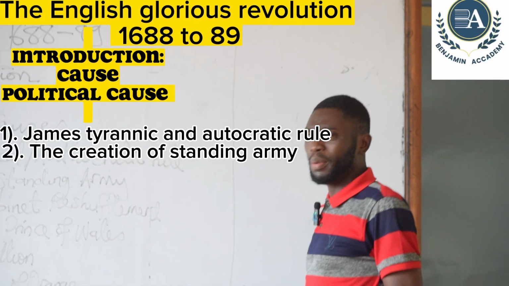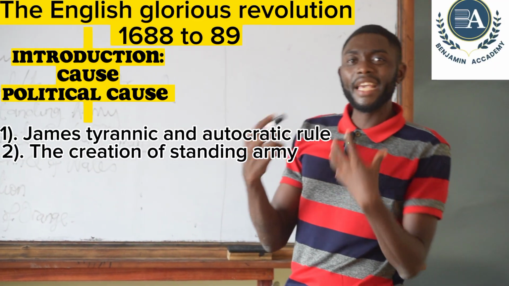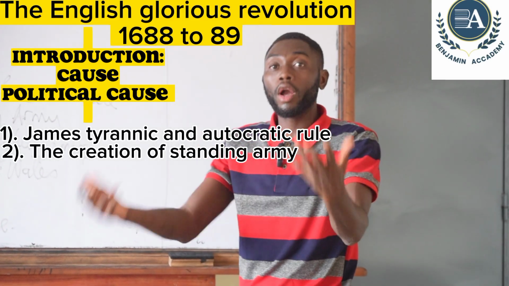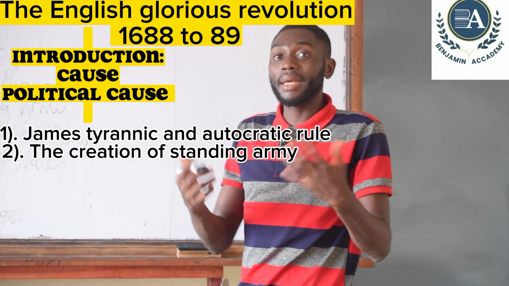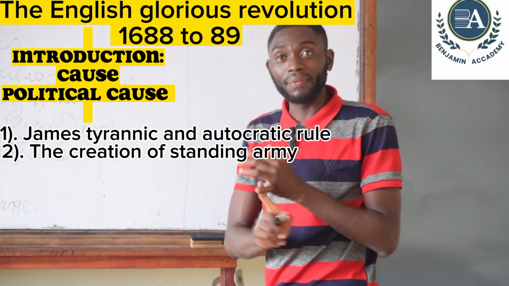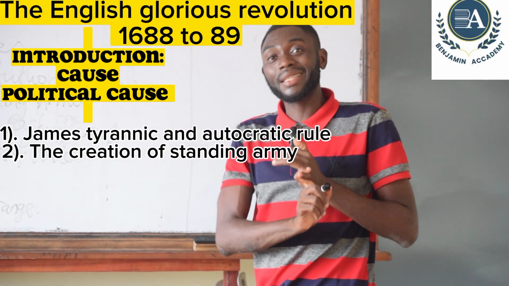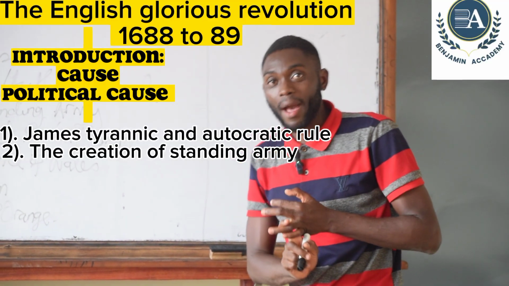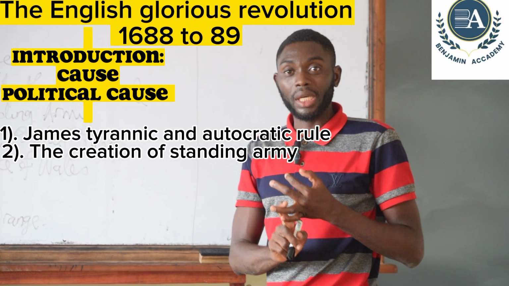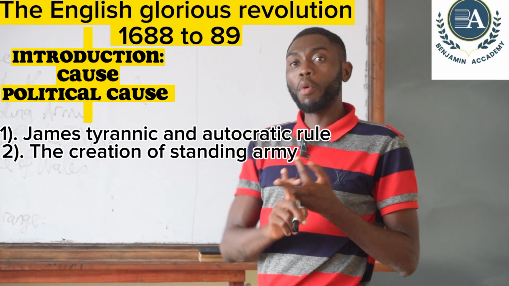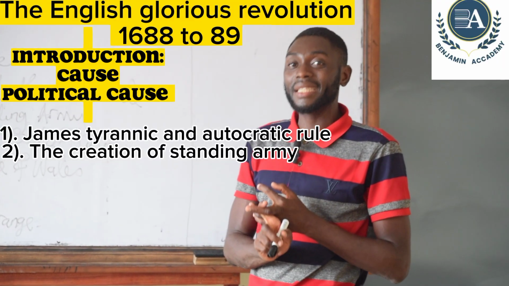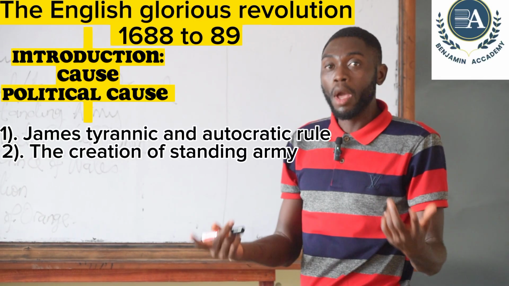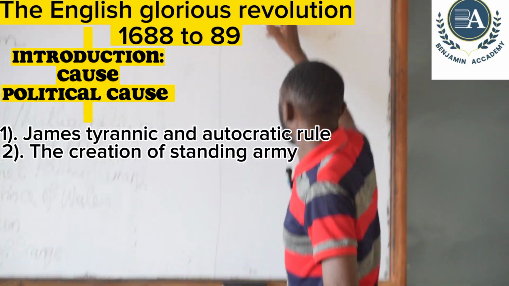This was hated by the people of England because the idea of creating a standing army in England in time of peace was not well welcomed by the people of England. They felt that with the creation of a standing army, one, he was going to increase the taxes of the citizens so as to pay the salaries of this army, so as to provide the equipment for these soldiers. And most importantly, the people of England hated the creation of a standing army in time of peace by James because he reminded them of the naked rule of the sword.